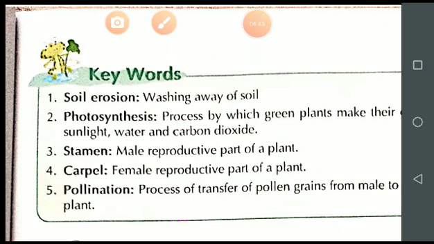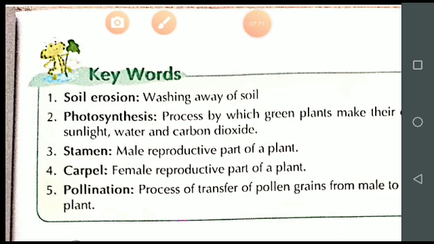Here exchange of gases takes place, that is, carbon dioxide is taken in by the plant and it gives out oxygen. Is it clear? In this way green plants produce their food, and the food is stored in the form of glucose, or you can say starch. It is stored in leaves, roots and stem.